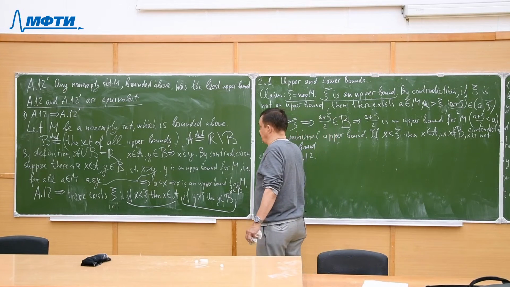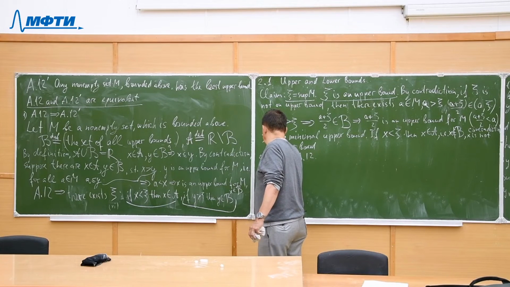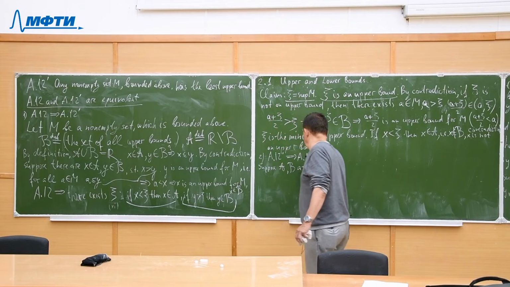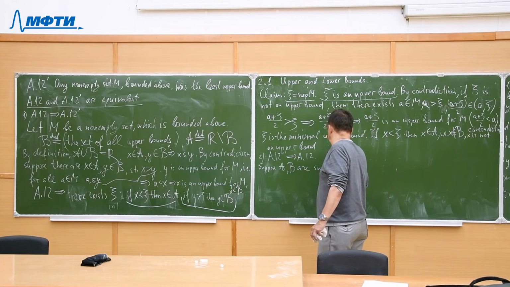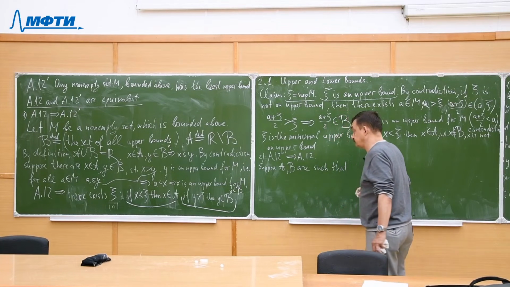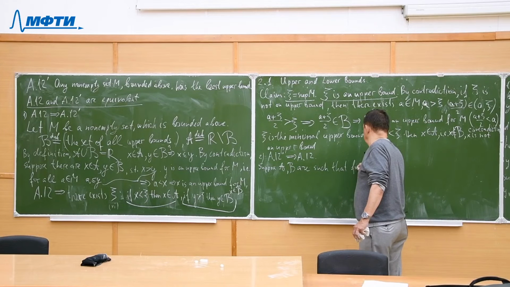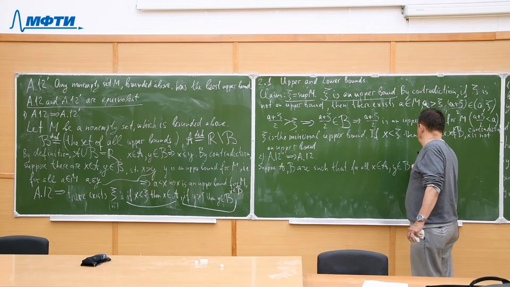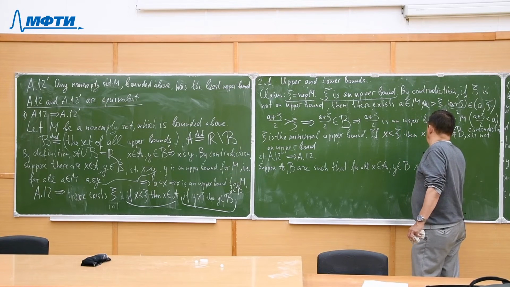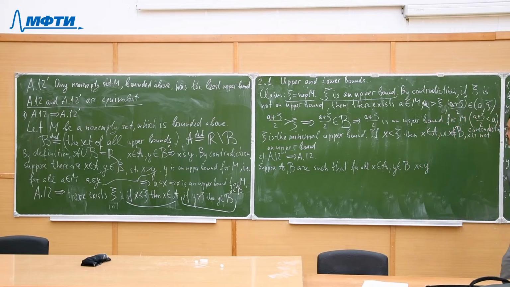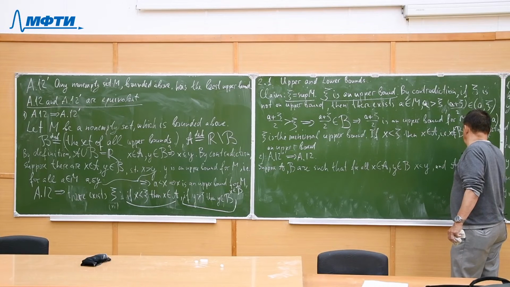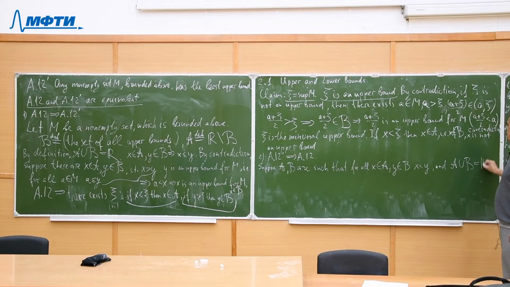So, suppose A, B are such that for all x in A, y in B, x is less than y, and A union B is the whole set of the real numbers.